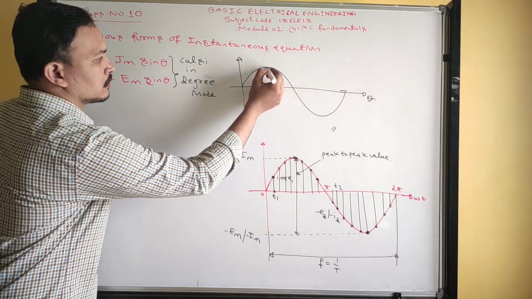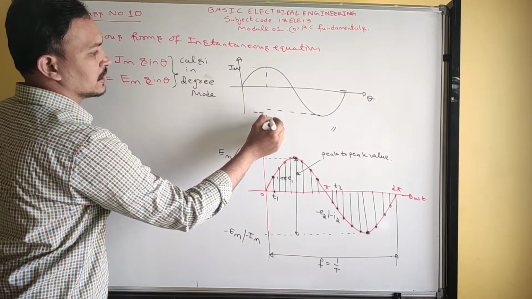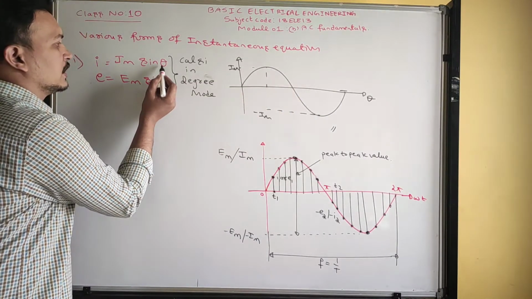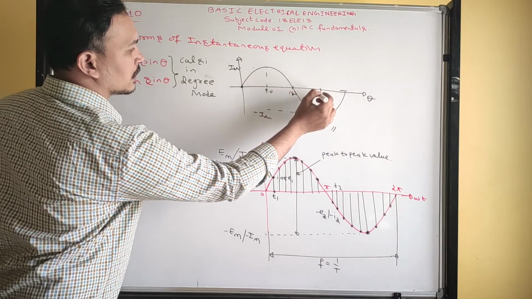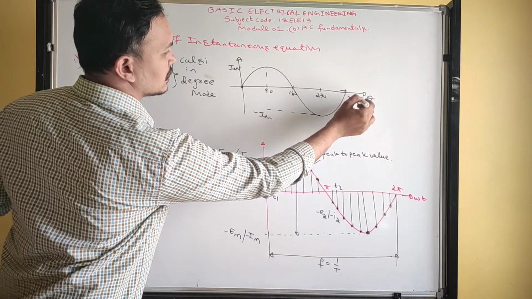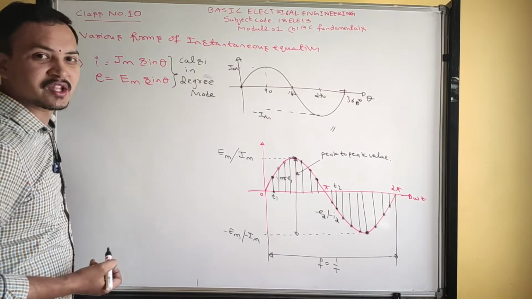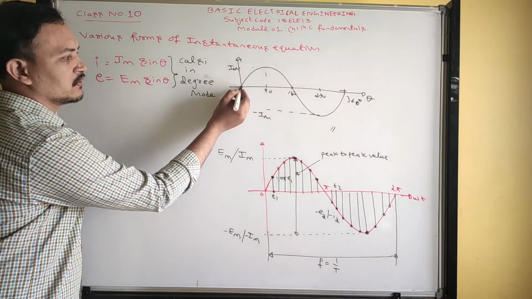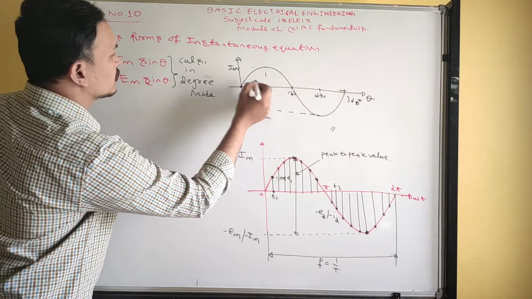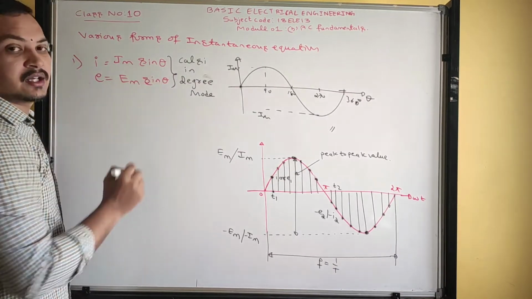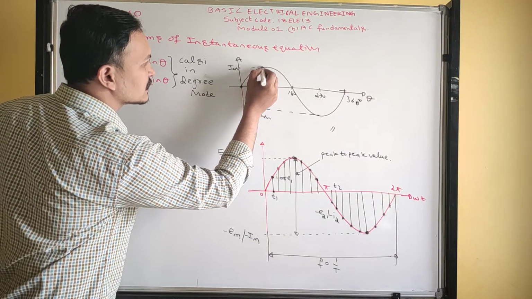See now guys, what is this value? Maximum value. What is this one? Minus Im, if the quantity is current. Now put theta equals to 0, so 0 degree, 90, 180, 270 and then 360 angles. Okay. Now put theta equals to 0 degree. What is sin 0? 0. 0 into Im, 0. What is the instantaneous value at theta equals to 0 degree? 0. Next, put theta equals to 90. What is sin 90 value? 1. 1 into Im. So at 90 degree, what is the instantaneous value?